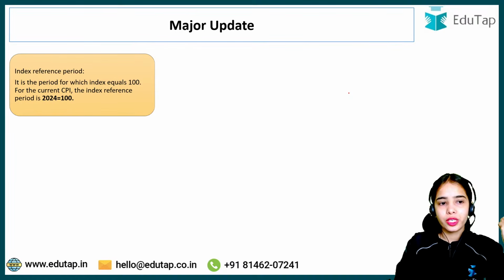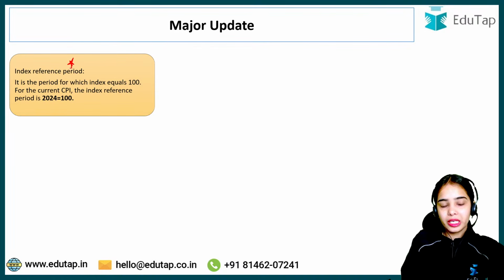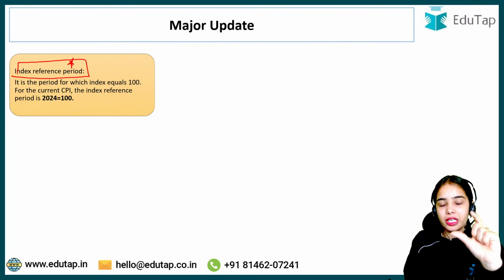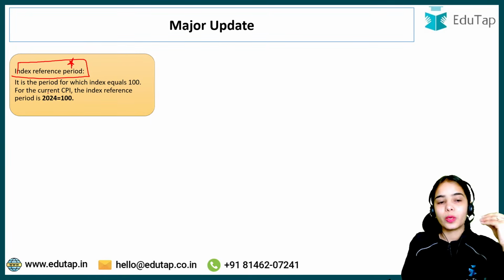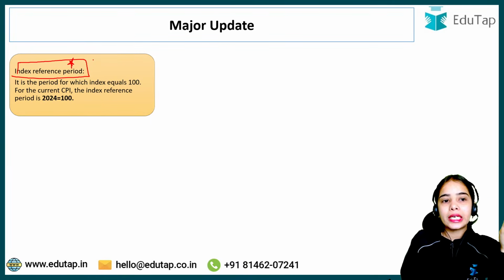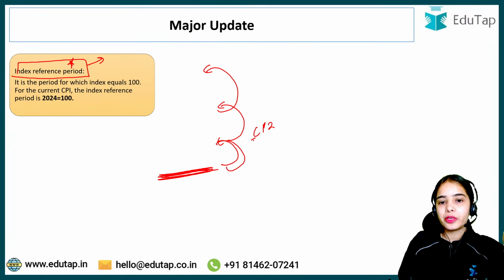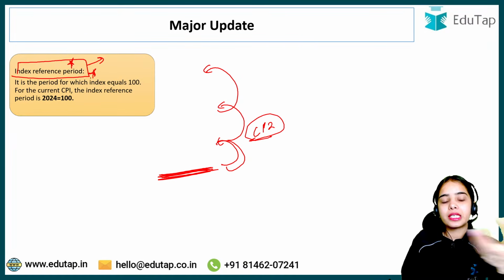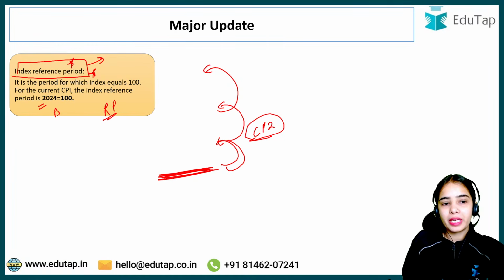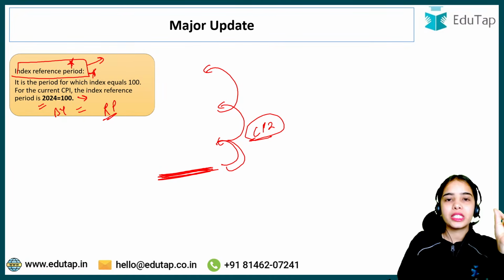Now coming to the major update, the index reference period. If a question comes on the index reference period, what is it? Index reference period means the reference period against which the consumer price index is compared, or the reference point against which the CPI value is calculated. It is the reference period of 2024, the base year, where the CPI value is 100.